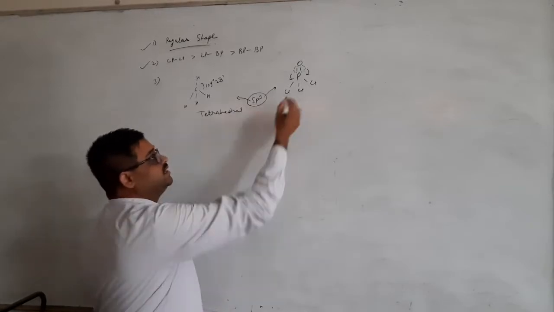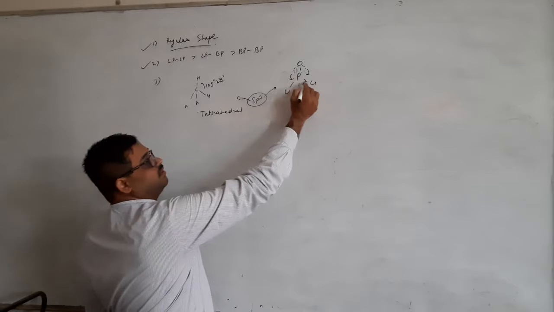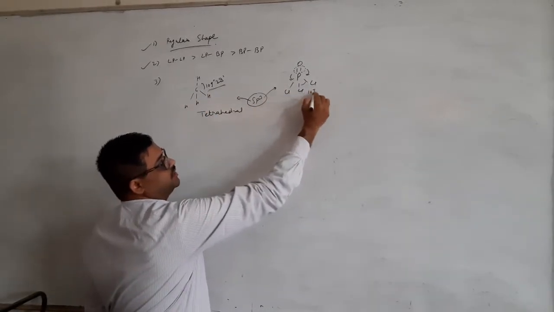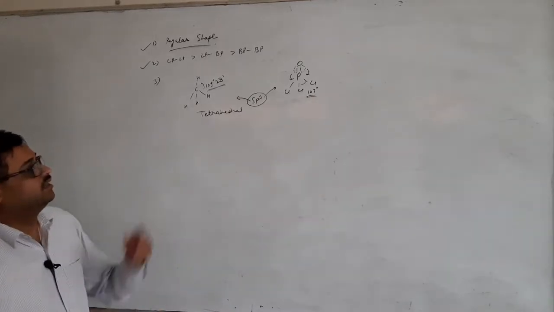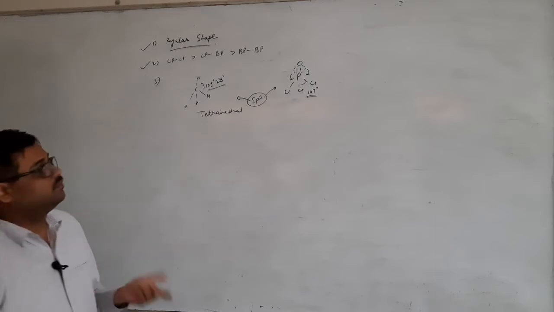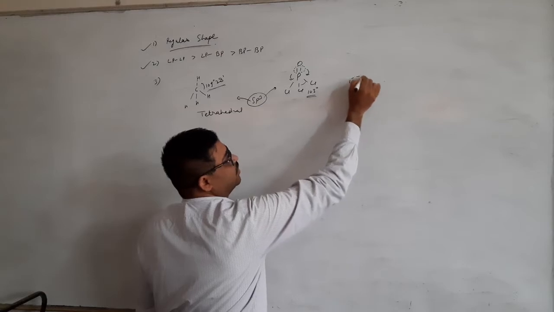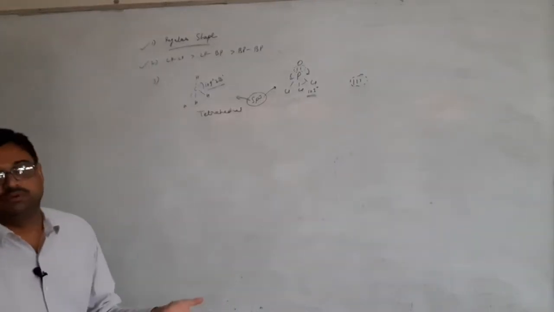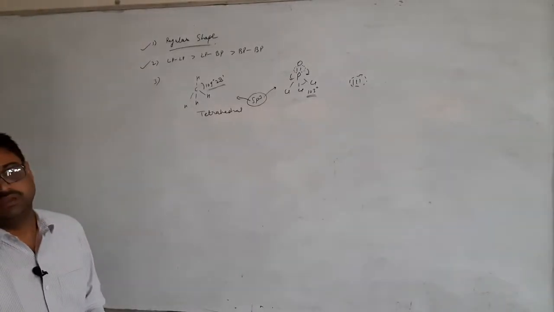Consequently, these bond pairs will be compressed and the bond angle will be reduced from 109 degree to approx 103 degree. Clear? So this is the impact of a double bond. If a triple bond is there, then you can see more electron cloud is there, so it can repel more effectively, so it can reduce the bond angle more.